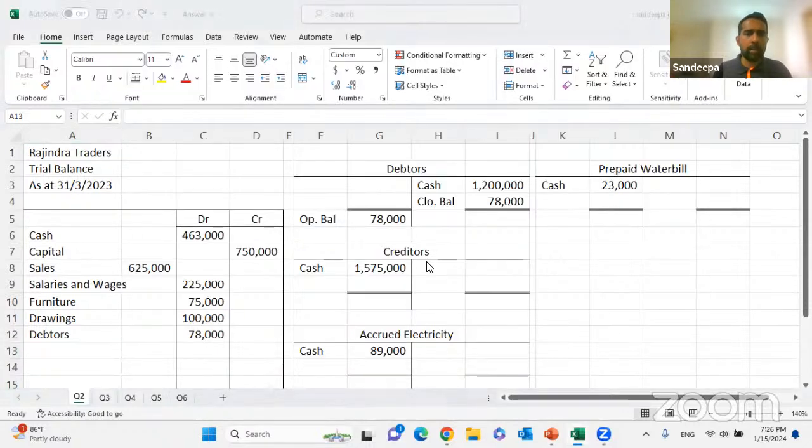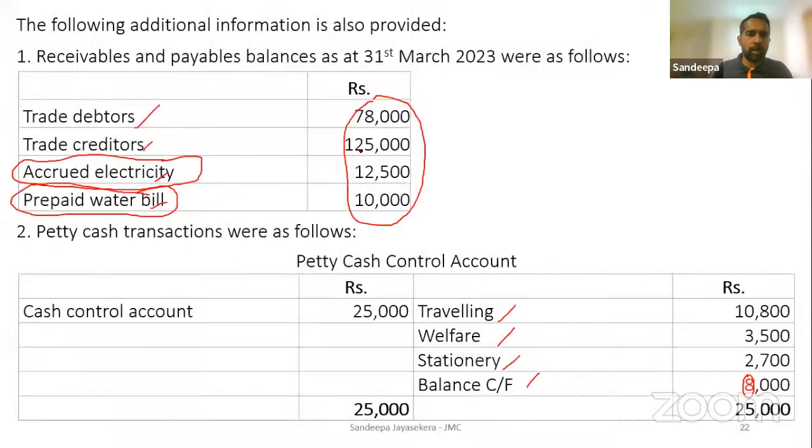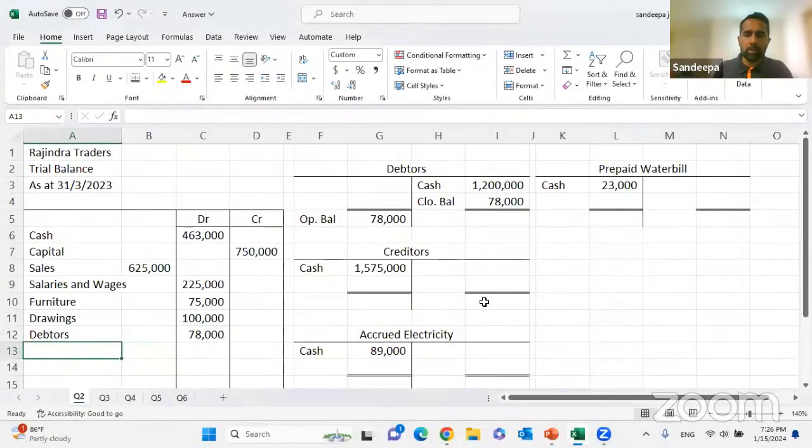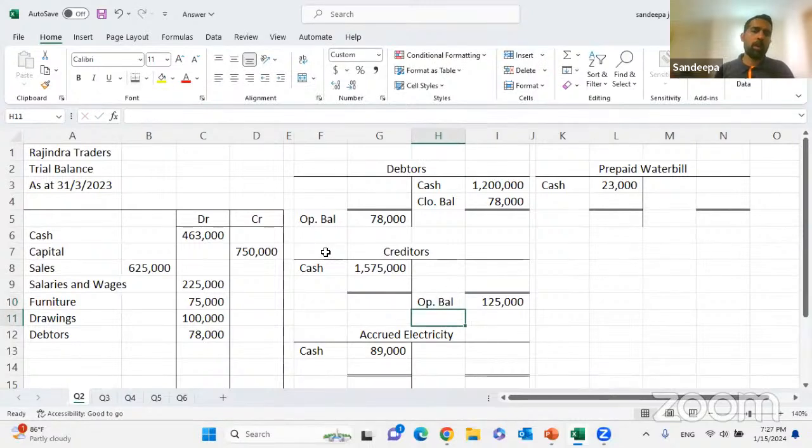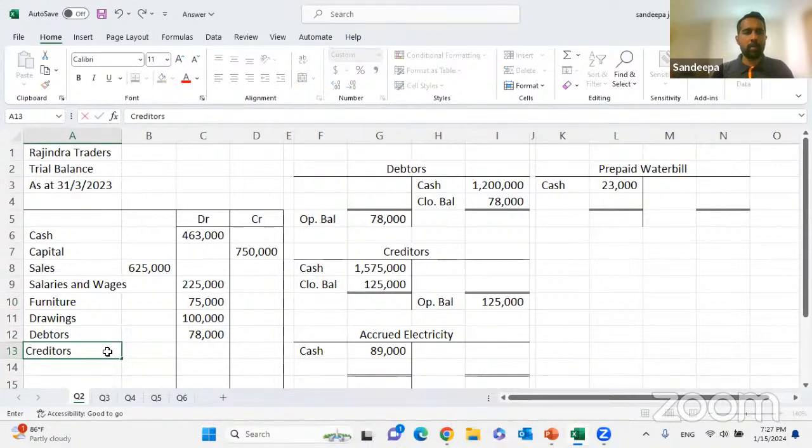So done. Then the creditor balance says the closing creditor balance is 125,000. So next year your opening creditor balance should be a credit balance. This is your opening balance for the next year. Thus, your current year closing balance should come from the debit side. Right, this is your closing balance. So the credit balance, I will put the creditor in the trial balance, 125,000.